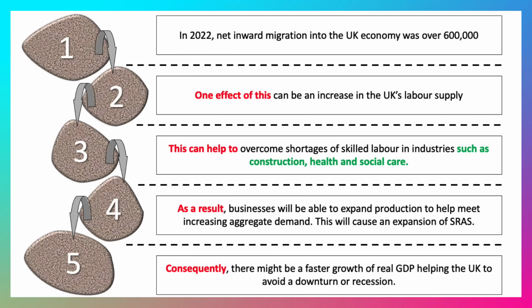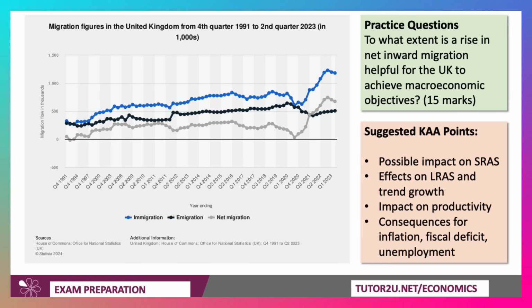As a result, and that's a connective phrase there, businesses will be able to expand production to help meet increasing aggregate demand. And this will cause an expansion of aggregate supply in the short run. Consequently, there could be faster growth of GDP, helping the UK to avoid a downturn or recession. There's a nice example there of a chain of reasoning saying that migration would be beneficial for the labour supply and for growth. By the way, as always in these videos, if you like what you see, take a screen grab, add them to your notes.